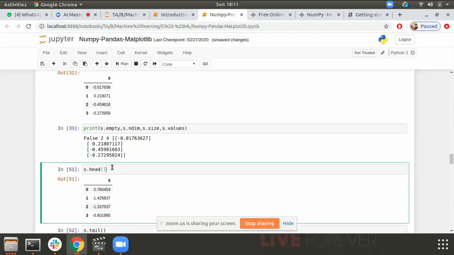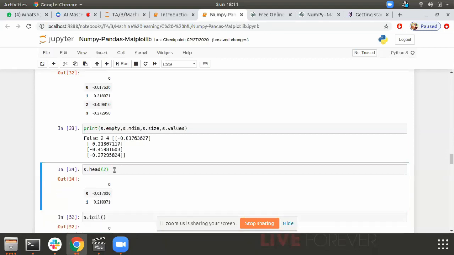So what is head used for? It is the uppermost part of a table. Head returns some of the rows from the upper section of my data frame. If I give 2 here, it will give me the upper 2 rows.